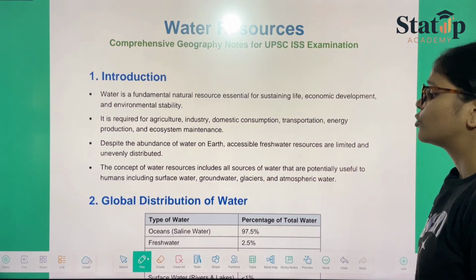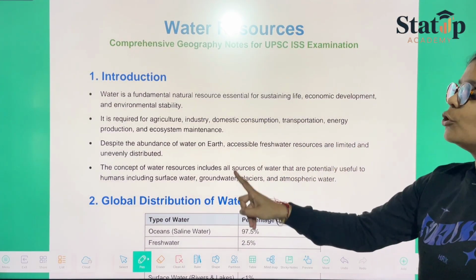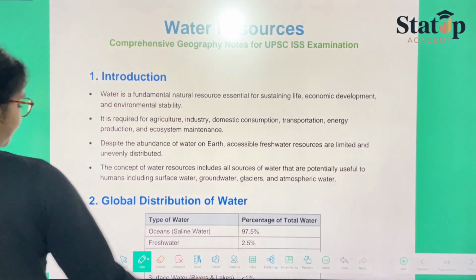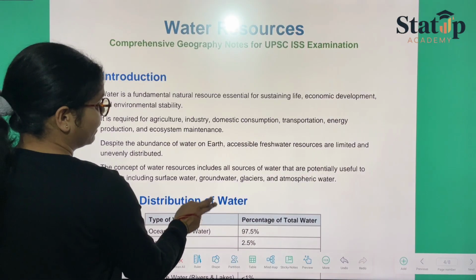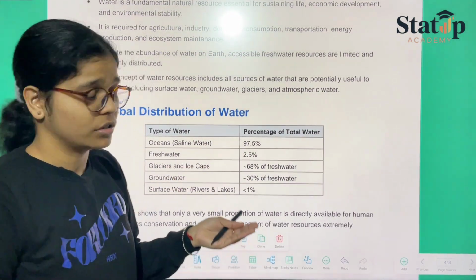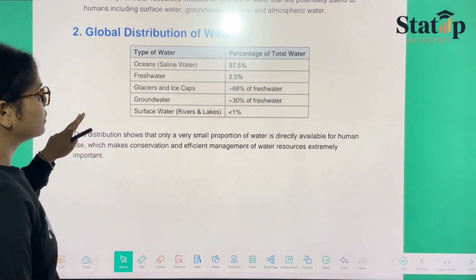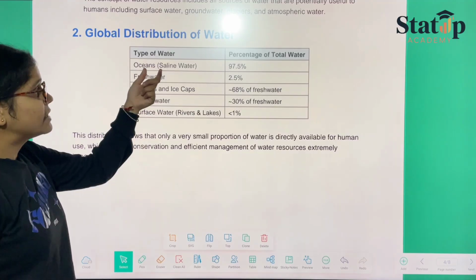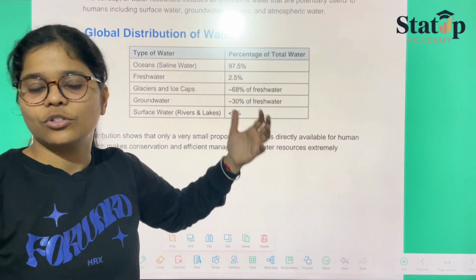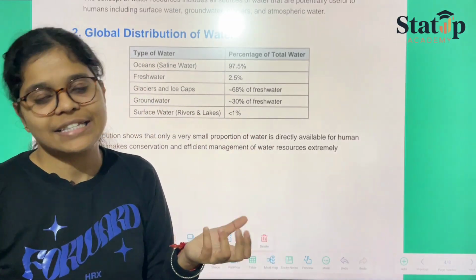The concept of water resources includes all the resources of water that are potentially useful to human beings, including surface water, groundwater, glaciers and atmospheric water vapor. When we talk about the global distribution, since you all are great statisticians, these terms you can learn. Coming to the distribution, what does it show? It says that 97% of water is found in the earthly sources like oceans and seas.